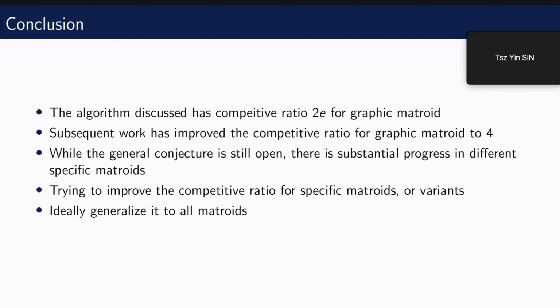And finally, let's draw our conclusion. We have shown a 2e competitive algorithm for the graphic matroid secretary, and actually later work improved the competitive ratio to 4. And while the general conjecture that there exists a constant competitive algorithm for all matroids is still open, substantial progress has been made for different matroids, especially for matroids with special structure that we can exploit, just like the graphic matroid, where we can exploit the structure of the graph.